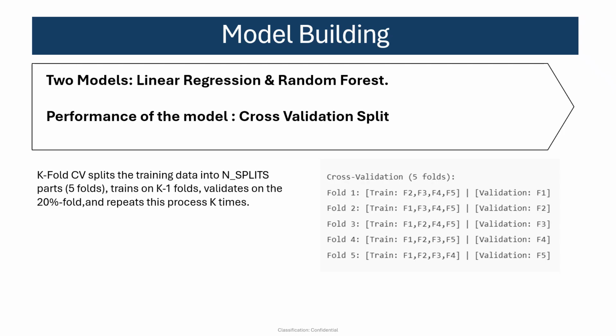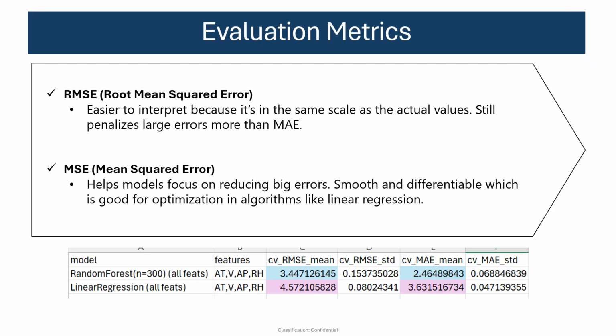As I mentioned before, we are considering linear regression and random forest. In order to evaluate the performance of the model, I have taken a cross-validation split approach. The k-fold cross-validation splits the training data into 5 folds. It trains on k-1 folds, validates the model on 20%, and repeats this process 5 times. Let's go to the evaluation metrics.